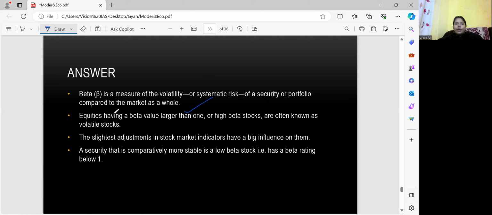Equity having a beta value larger than 1, or high beta stock, are often known as volatile stock. The highest adjustment in the stock market indicator has a big influence on them. A security that is comparatively more stable is a low beta stock that has a beta rating below 1. So this is the overall information on beta, and based on that you can pick your answer.